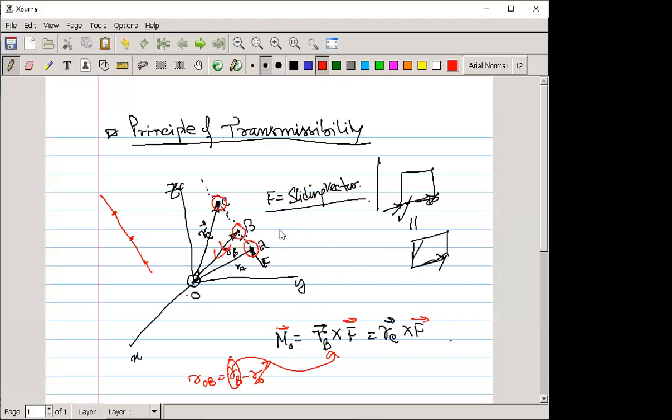Though the force is acted at a different point, nevertheless they have the same line of action, and with respect to any coordinate or origin where you have to find the moment, that moment is always equal. This happens because any acted force, the force vector, is always a sliding vector, which means it can slide, but it cannot change the moment.